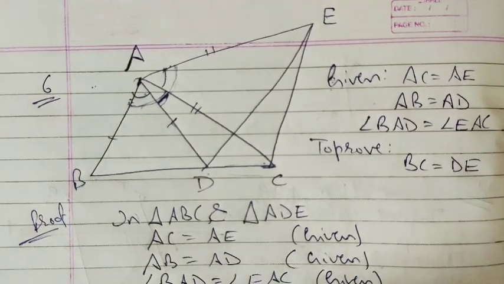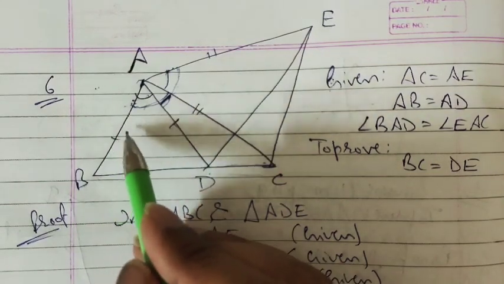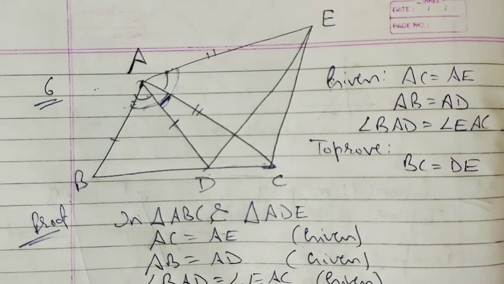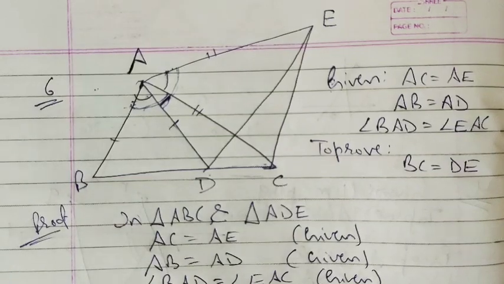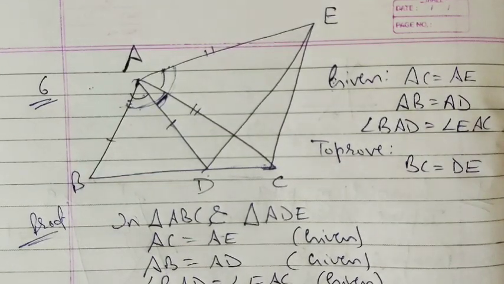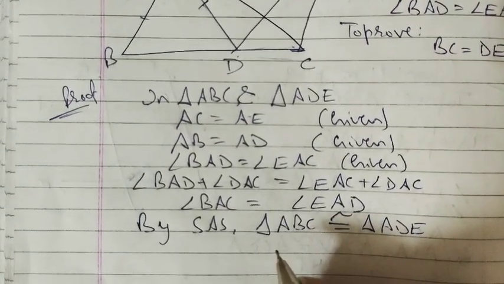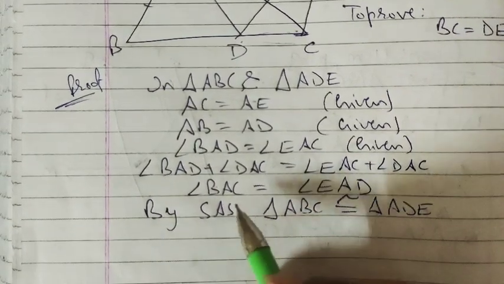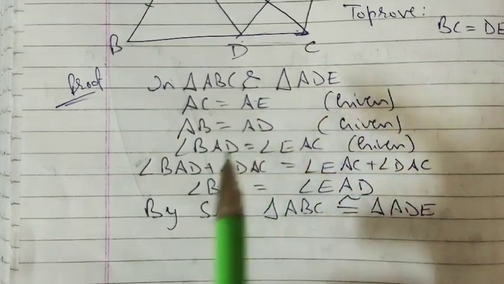So now we can say by side angle side, by SAS, triangle ABC is congruent to triangle ADE, right? AB is equal to AD, right? So ABC is congruent to triangle ADE. Sorry, I just forgot to keep that notebook down. Just listen again. What we have to do, BAD is equal to EAC.